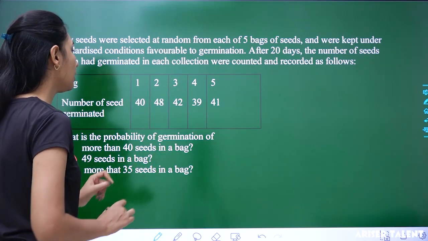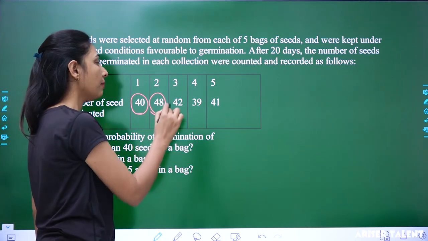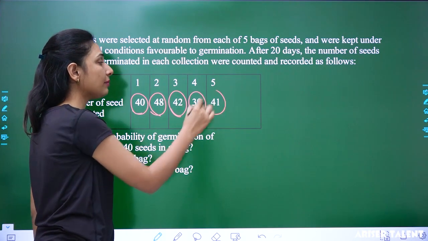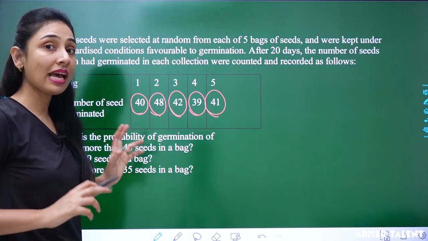49 seeds in a bag. Is this having 49 seeds? No. Is this having? No. Bag number 3? No. Bag number 4? No. Bag number 5? No. None. No bag is having 49 seeds.